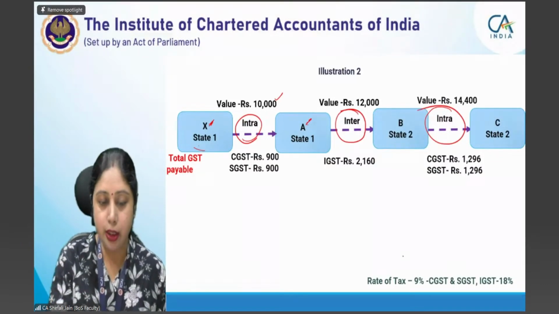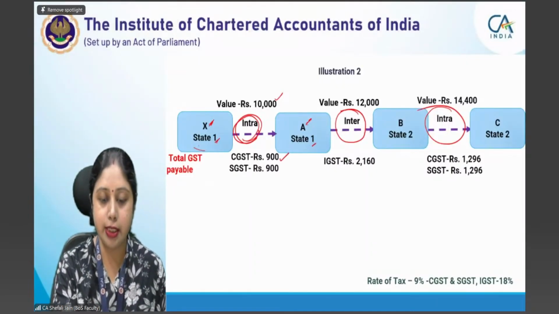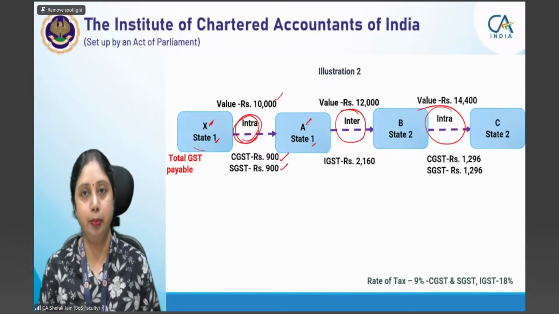GST payable: now since it is an intra-state transaction, state 1 है दोनों का, तो इसीलिए CGST of 900, SGST of 900 will be paid.